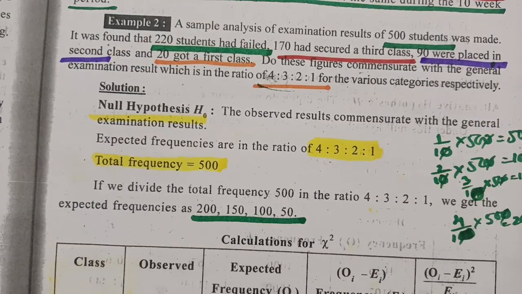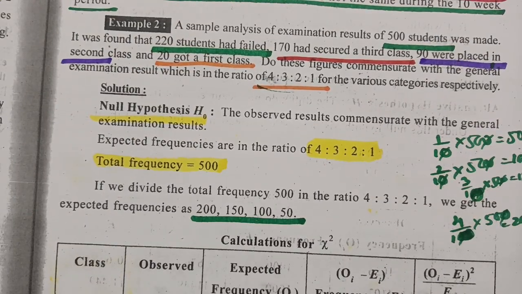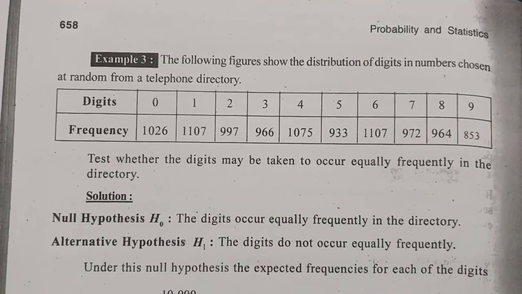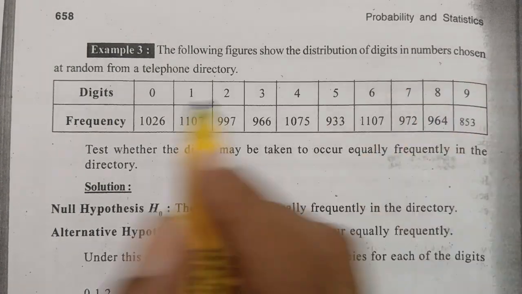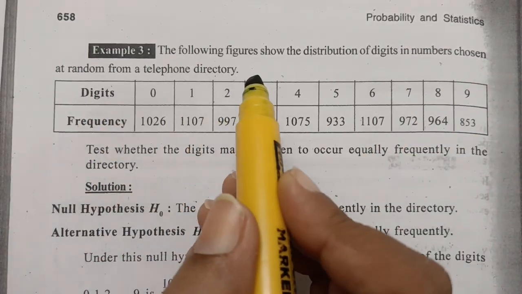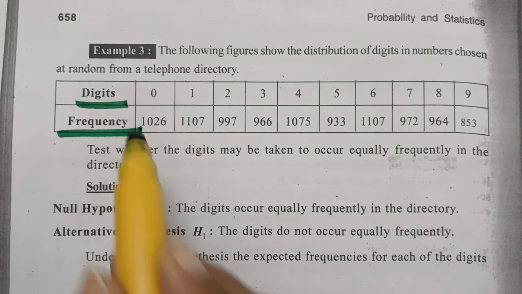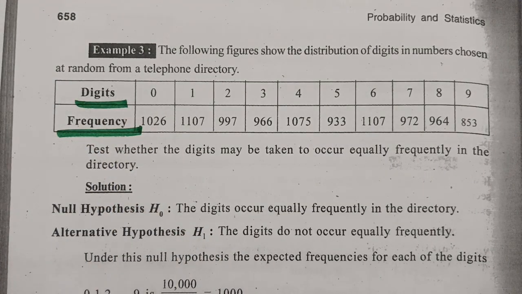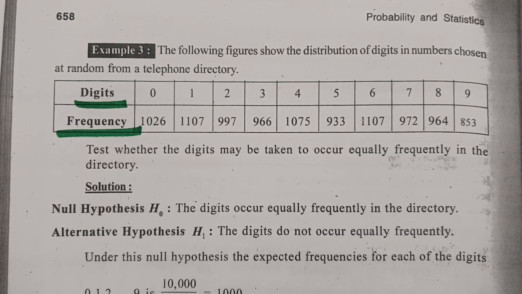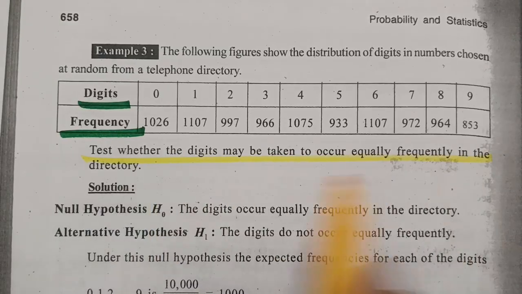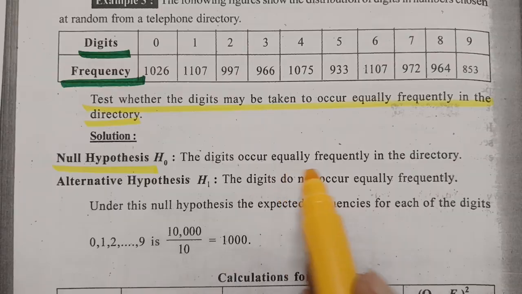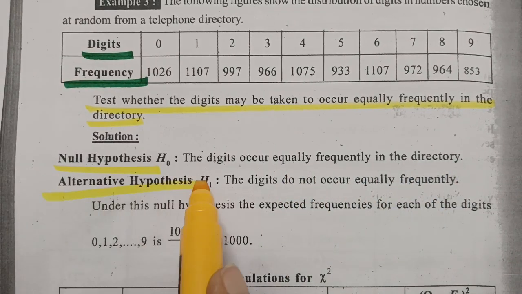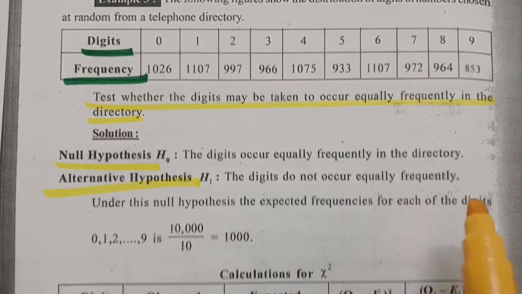The next question is the third question. The following figures show the distribution of the digits in numbers chosen at random from a telephone directory. These are the digits and these are the frequency values. We have to test whether the digits may be taken to occur equally frequently in the directory. In the solution, the null hypothesis is that the digits occur equally frequently in the directory, and the alternate hypothesis is that the digits do not occur equally frequently.